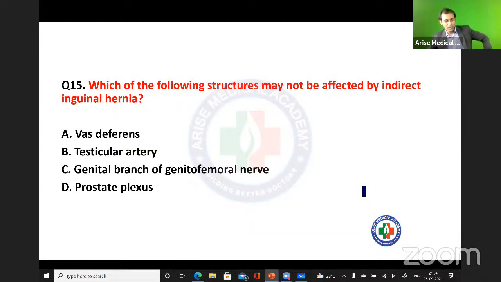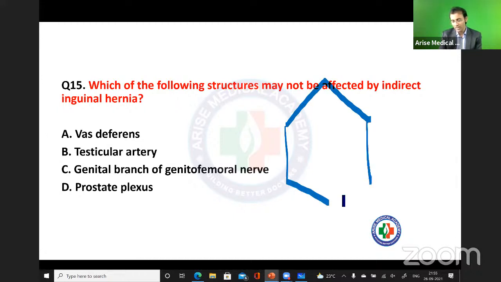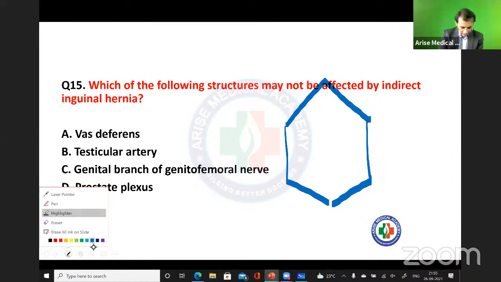Okay, last question for you people now. Which of the following structures may not be affected by indirect inguinal hernia? Basically, this is a question of surgery, but I'm asking you in anatomy questions. So I hope you understand the meaning of the indirect inguinal hernia. Indirect inguinal hernia क्या होता है? कि whenever abdominal content is going to pass through the inguinal canal. Inguinal canal अगर मैं यहाँ पे बनाऊँ ऐसे, है ना? Inguinal canal, if I'm making here.